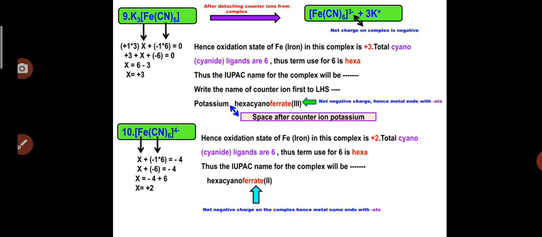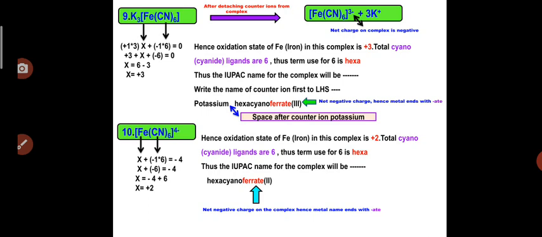Here Fe is present, Fe will be considered as X. We have to find out the oxidation state of the ion, that is Fe. So I assume X plus, there is a 1 negative charge on the cyano, -1 into 6. Write down the charge which is present on the complex to the RHS, -4. So X minus 6 is equal to -4.